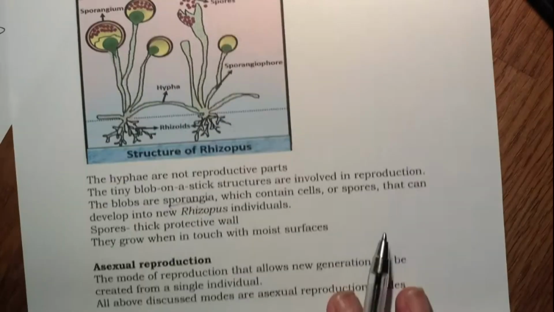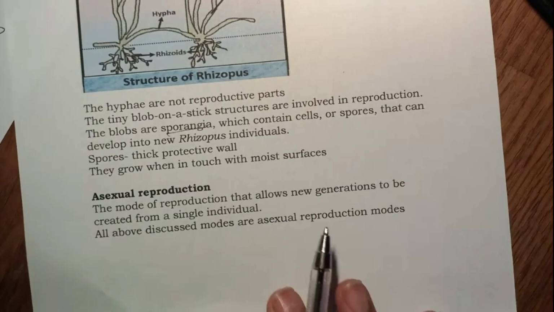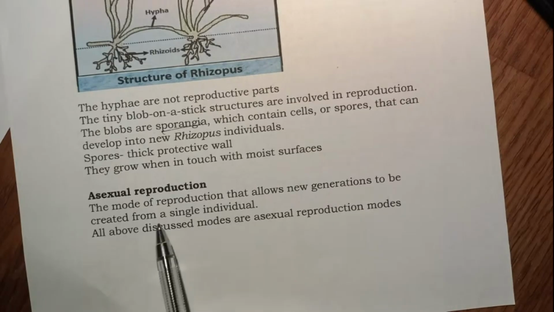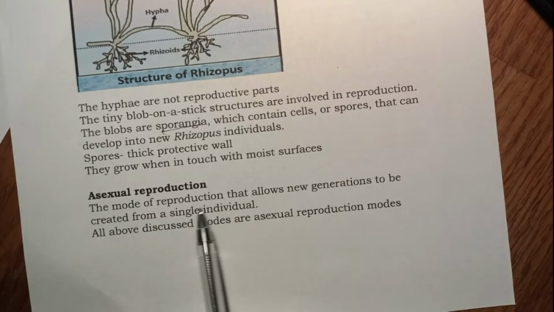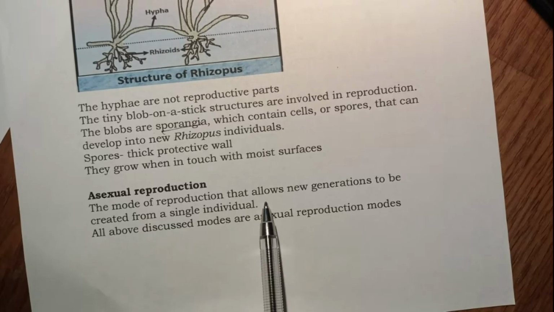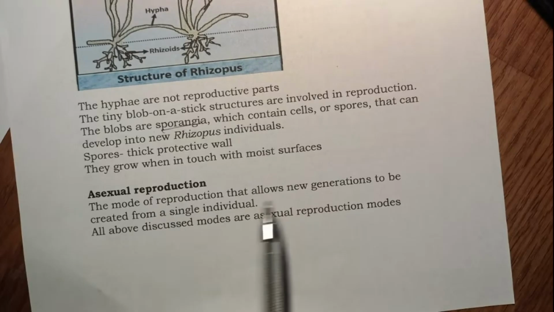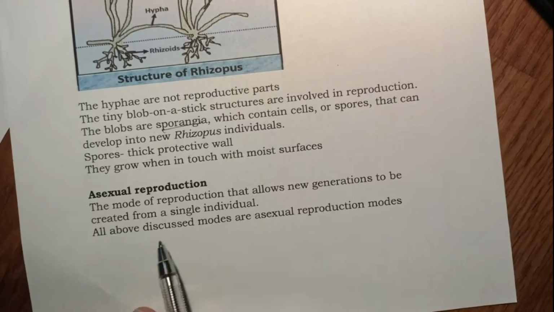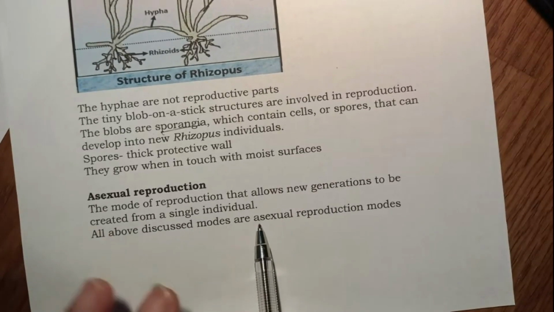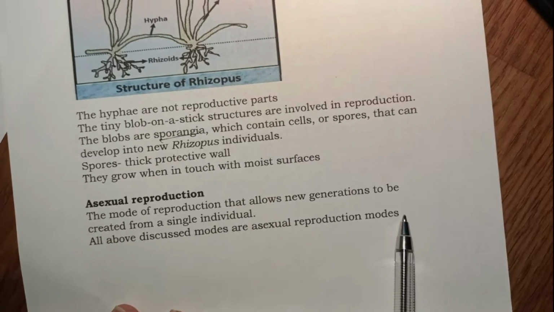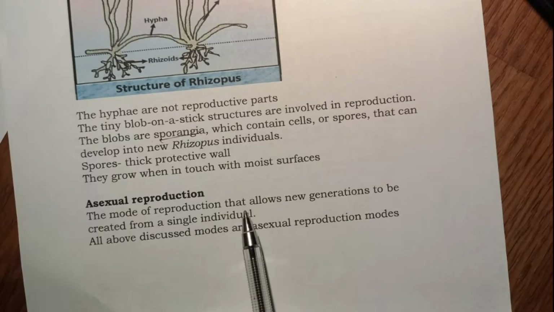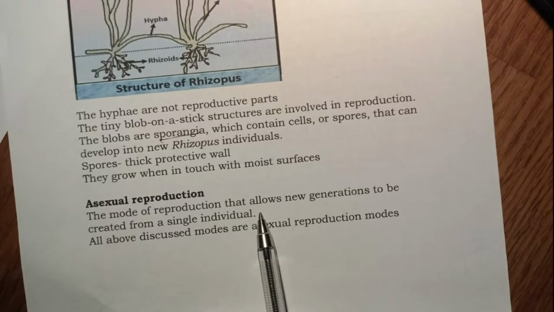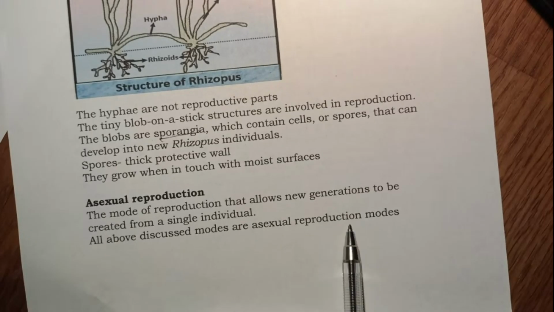To conclude, asexual reproduction is the mode of reproduction that allows new generations to be created from a single individual. You do not need two individuals of that species. A single individual gives rise to the offspring, that is the new generation. All the modes that we have discussed in this video are asexual reproduction modes, because the next generation is generated from a single parent or mother cell. That's why they are asexual reproduction methods.